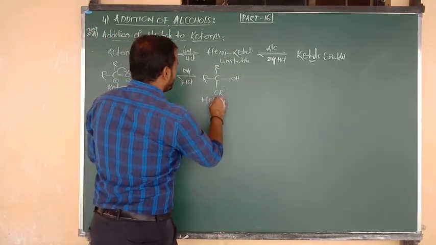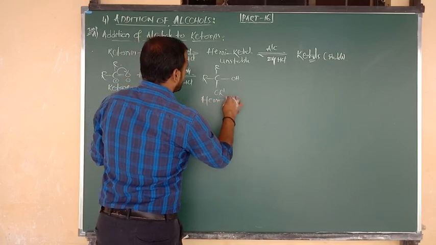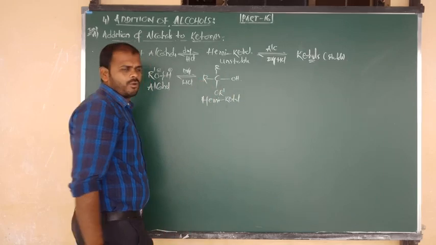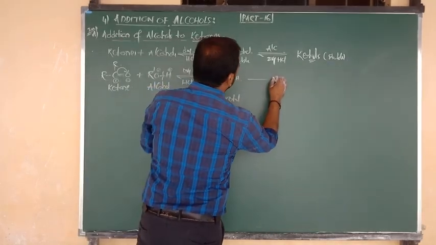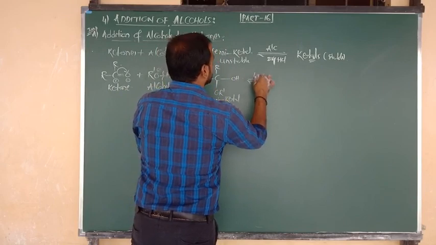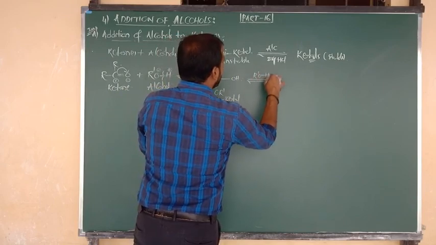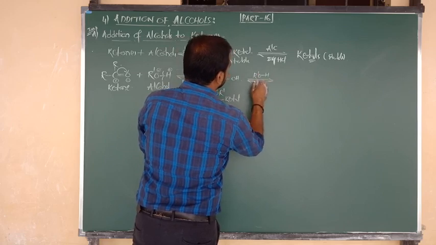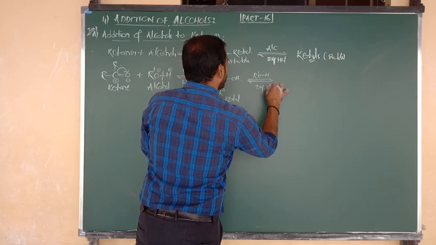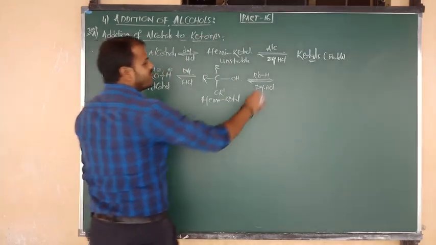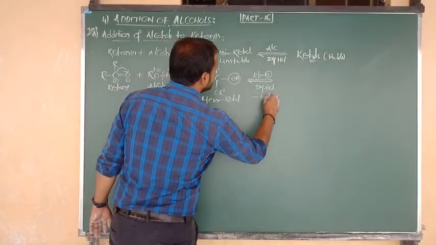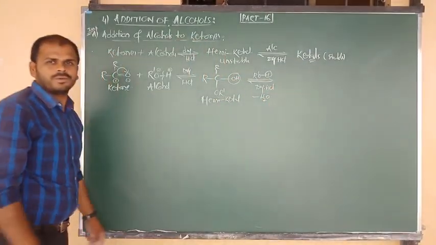So the name of this compound is hemiketal, because hemiketal means an alkoxy alcoholic compound. So it is an unstable compound. It undergoes reaction with another mole of alcohol, again the same thing, R prime OH, and the reaction takes place in presence of dry HCl. From the alcohol we remove the H again. It combines with OH minus, and we remove that in the form of a water molecule.